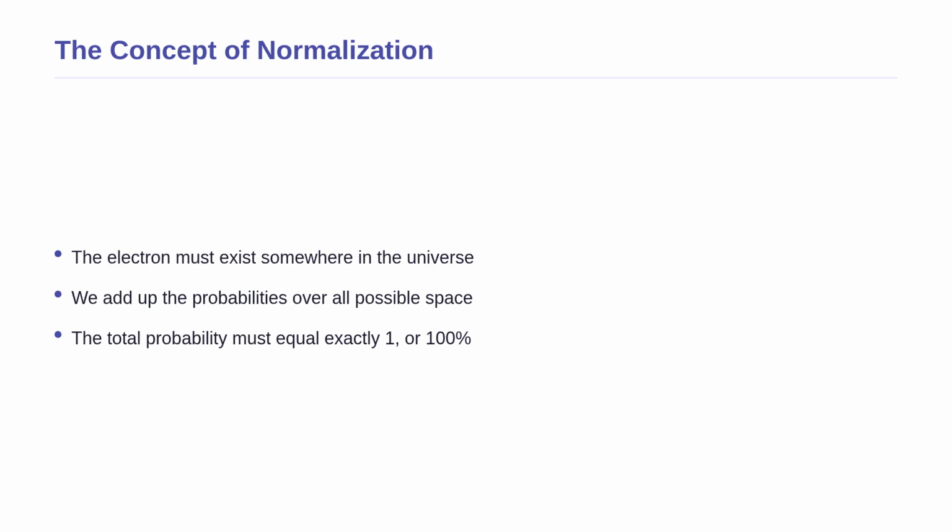So we have seen how to calculate probability in a tiny volume. This brings us to an important logical rule called normalization. Normalization is a formal way of saying that the electron must exist somewhere in the universe. If we calculate the probability of finding the electron in every single tiny volume across the entire universe and add all those chances together, the total probability must equal exactly 1 or 100%. If the total probability is 1, it means we are absolutely certain the electron exists somewhere around the atom, proving that our mathematical model is physically valid.